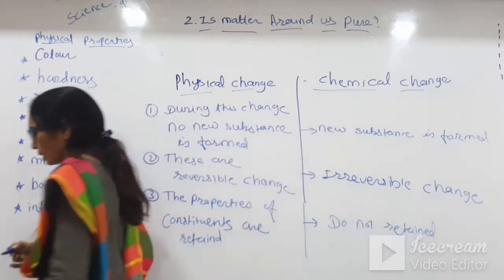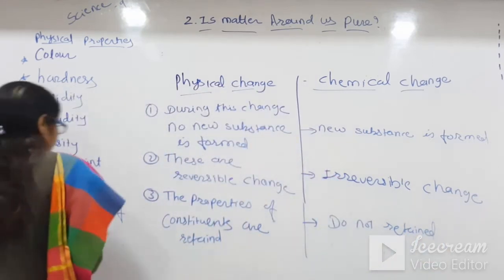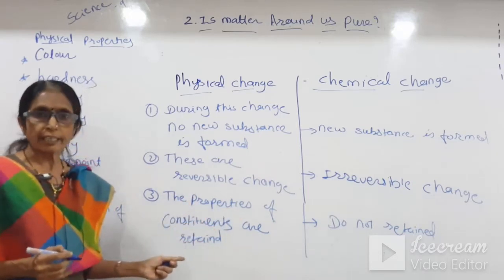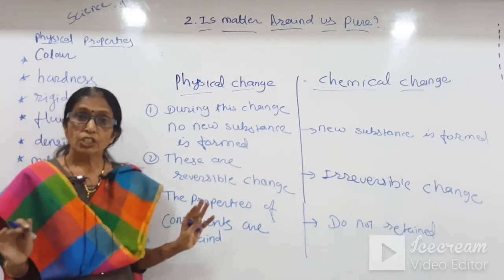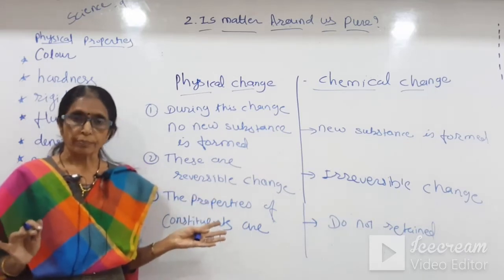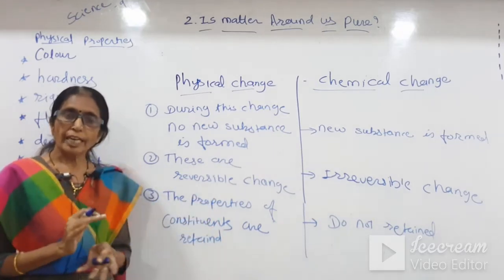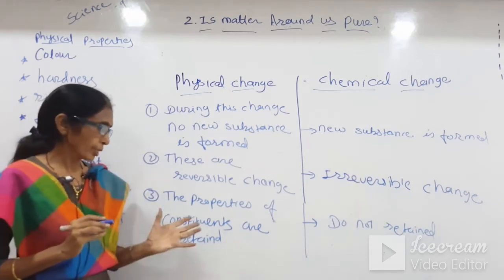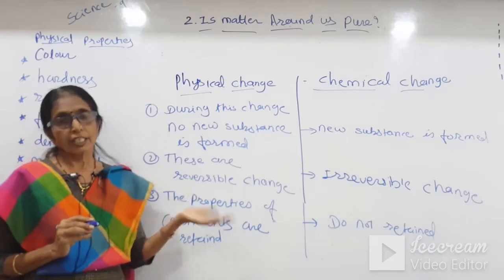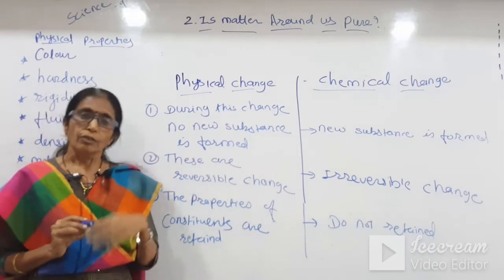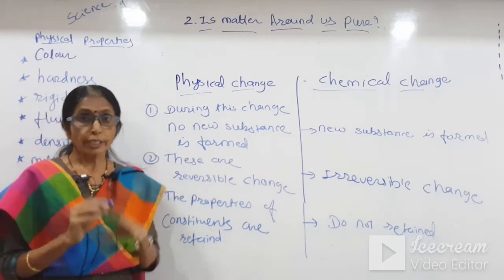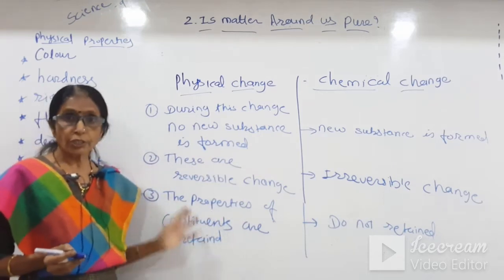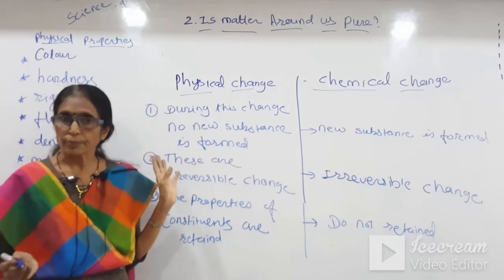Okay students, I will again explain by one very interesting example. Properties of constituents are retained. There is no change in its property. A very well known, very simple example: again we take the example of water. If water is converted into ice or water is converted into vapor, it is a physical change. In its property or constituents there is no change.